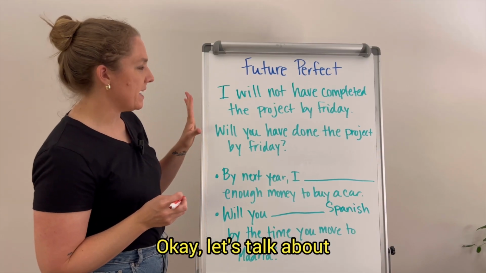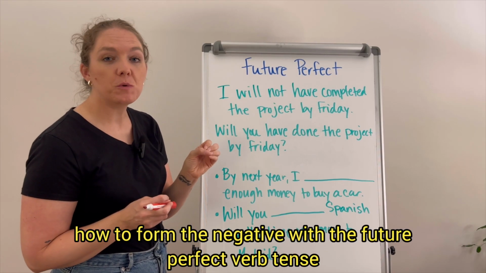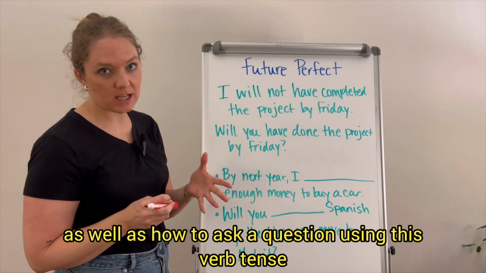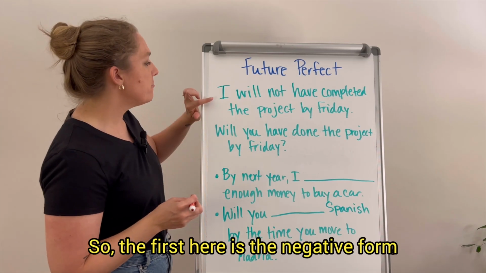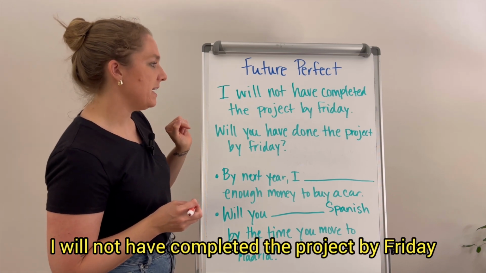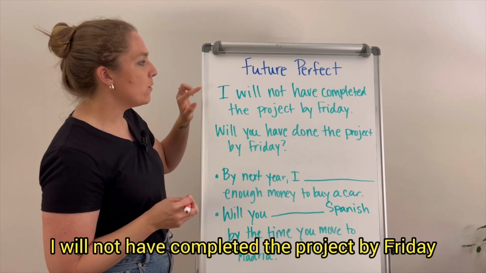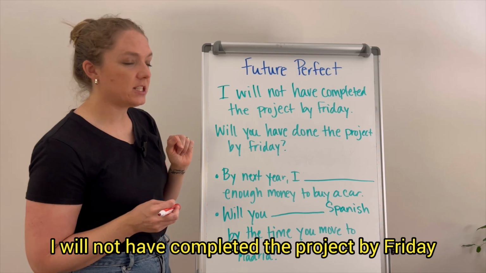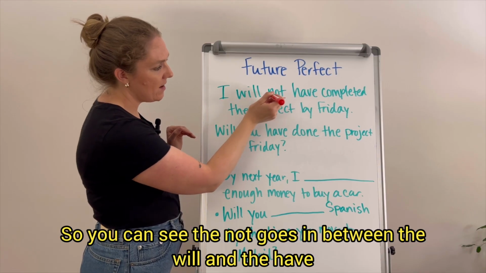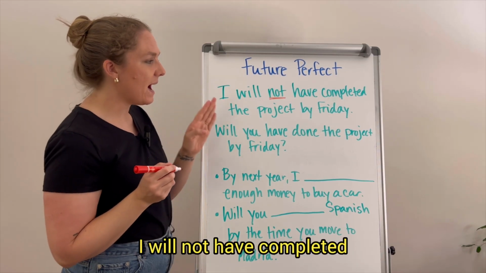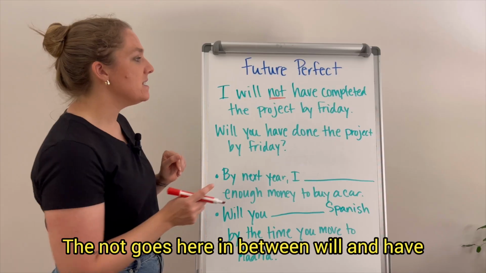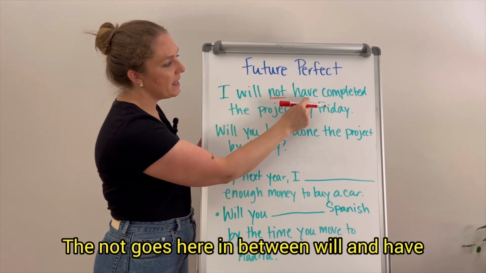Okay, let's talk about how to form the negative with the future perfect verb tense, as well as how to ask a question using this verb tense. So the first here is the negative form. I will not have completed the project by Friday. So you can see the not goes in between the will and the have. I will not have completed. So we don't say, I will have not completed. The not goes here in between will and have.